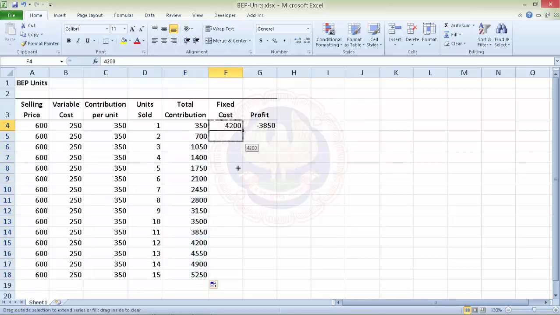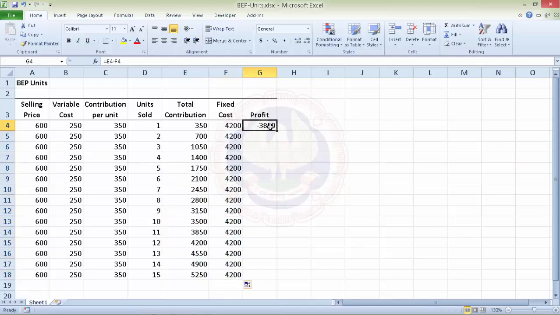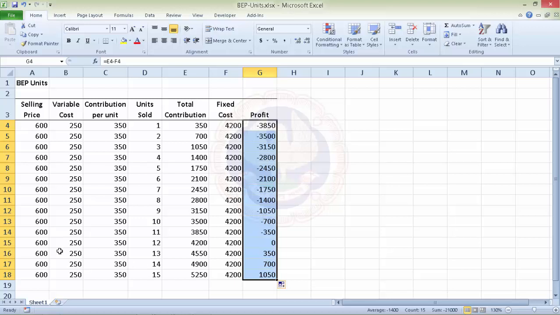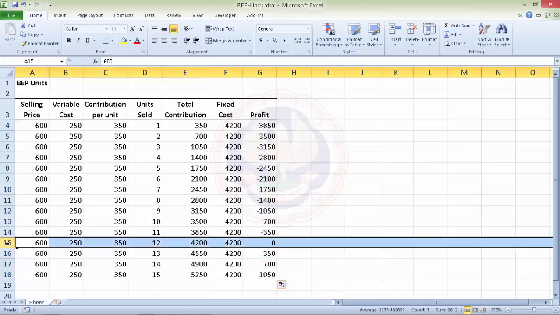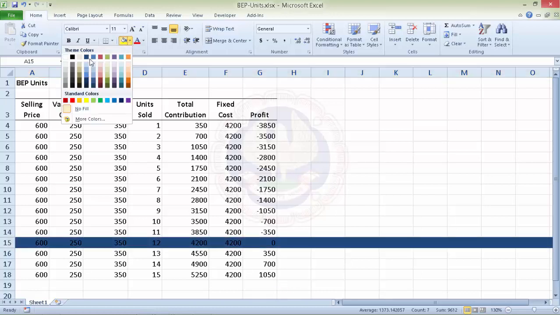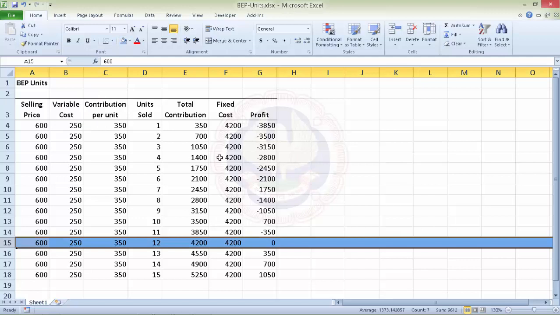Fixed cost is again the same, and the profit, if we look at, there is this point of 12 units where there is no profit, no loss. So in this case, the break-even point is 12 units.